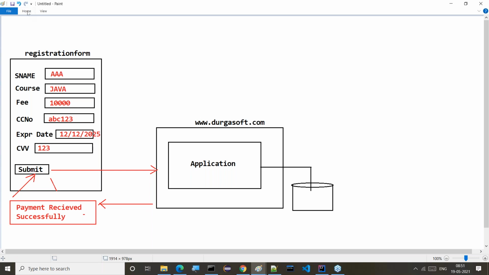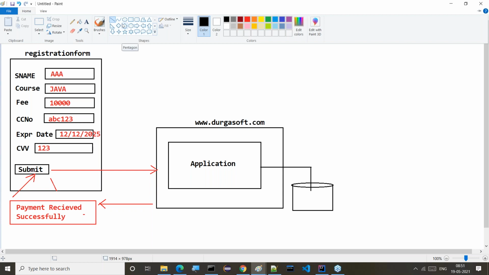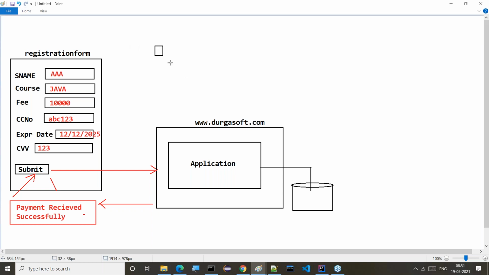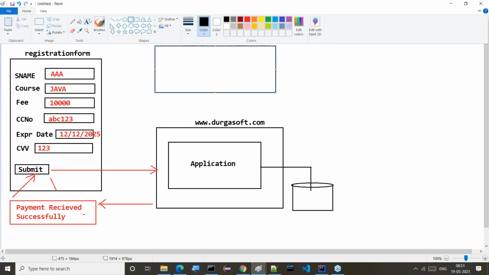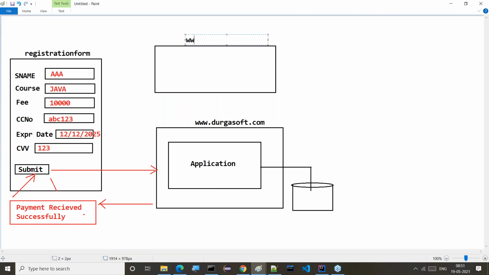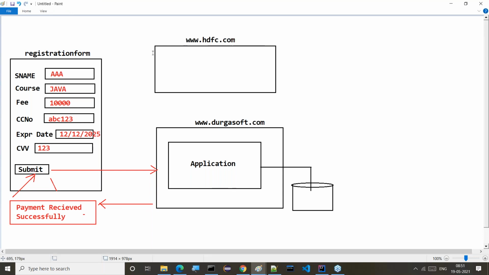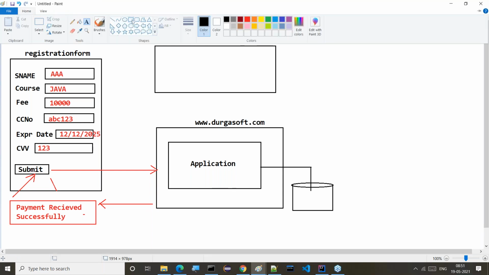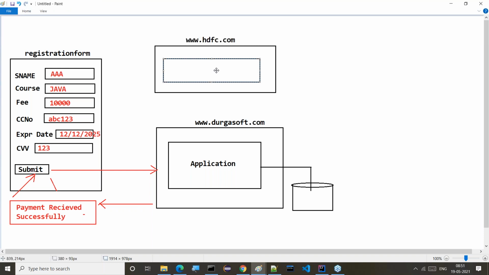So Durgasoft has to be depending on a particular bank. Now this is exactly like a bank, which bank here? Say for example www.hdfc.com. So HDFC has their own application. This is the HDFC application. Okay, understand my point here clearly.